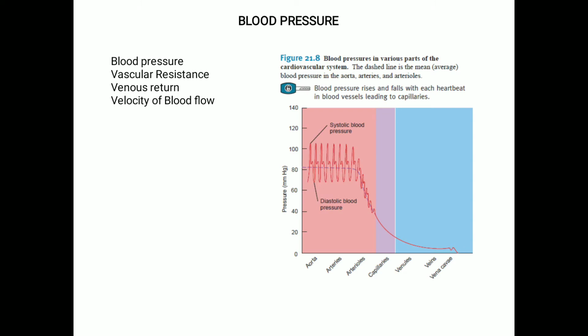Circulation time is the time required for a drop of blood to pass from the right atrium through the pulmonary circulation back to the left atrium through the systemic circulation down to the foot and back again to the right atrium. In a resting person, circulation time is normally about 1 minute.